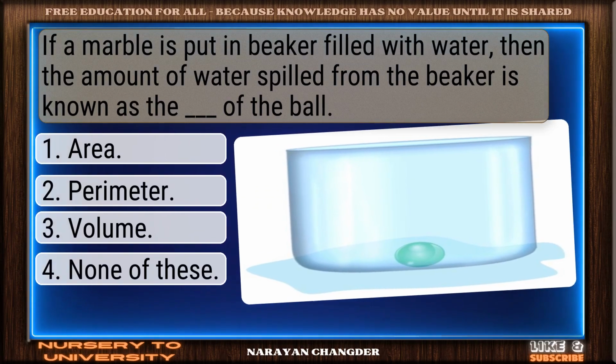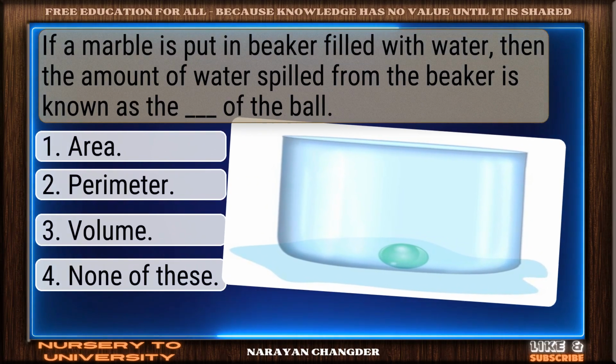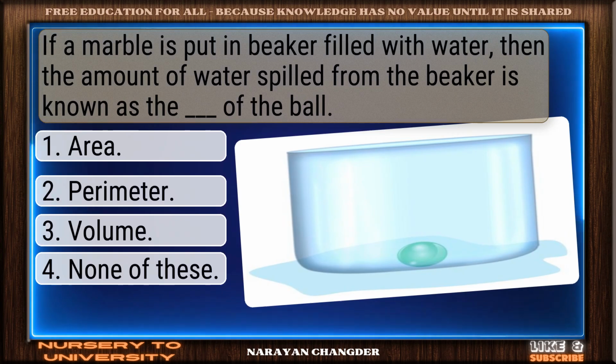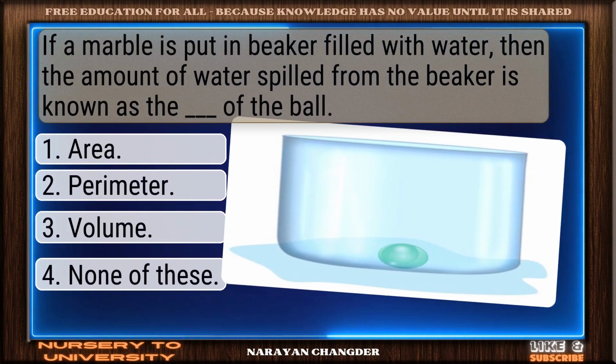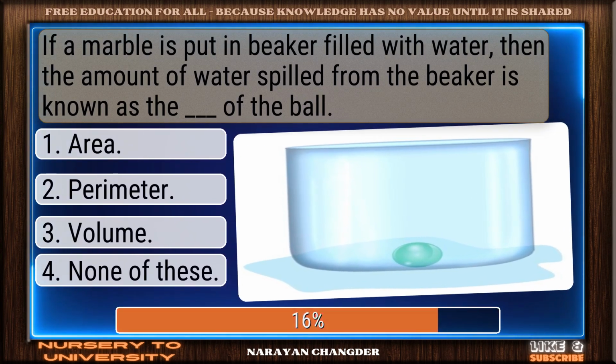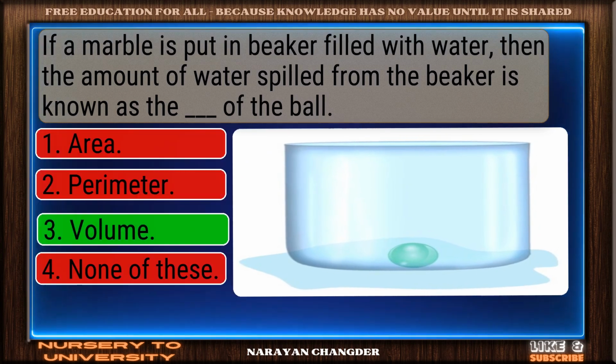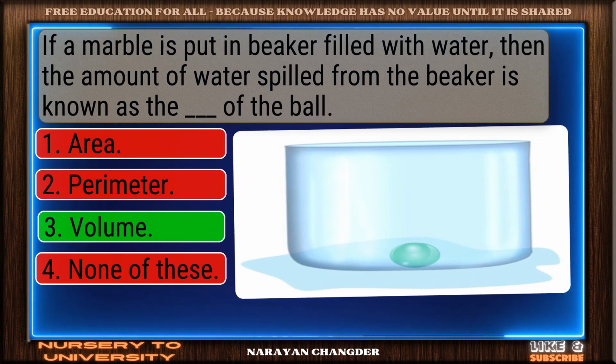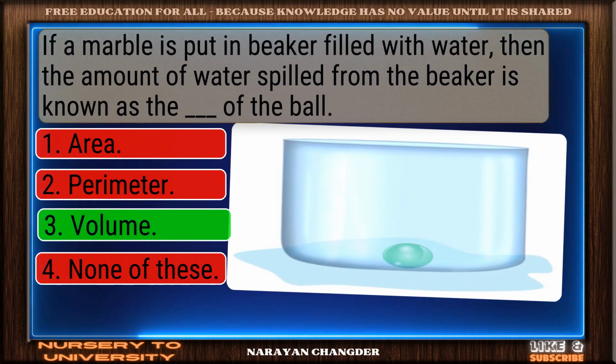If a marble is put in a beaker filled with water, then the amount of water spilled from the beaker is known as the volume of the ball. Nice work. You chose volume and it is correct.